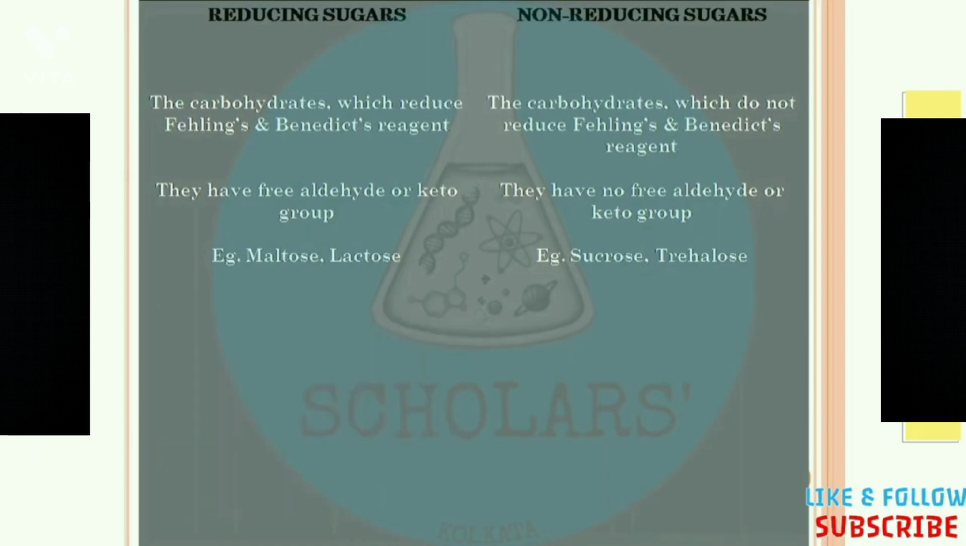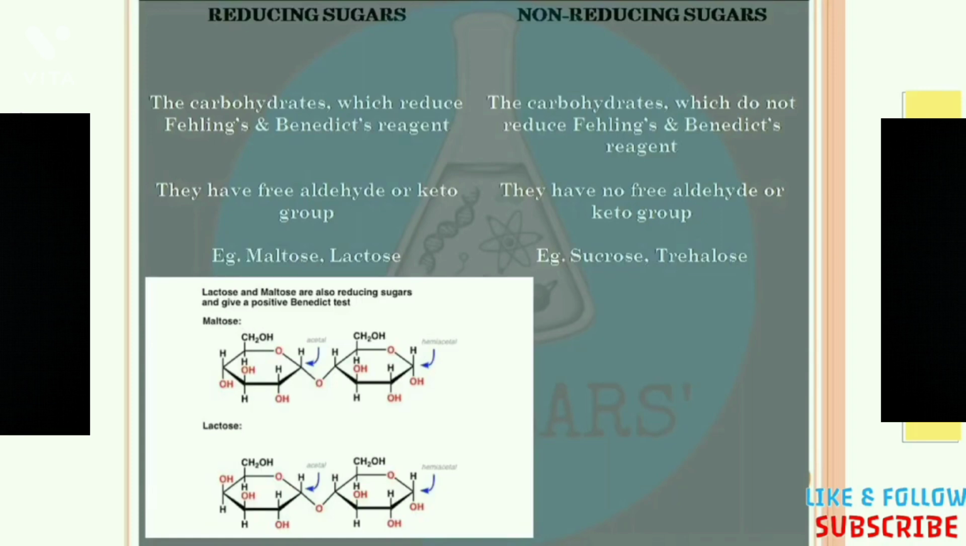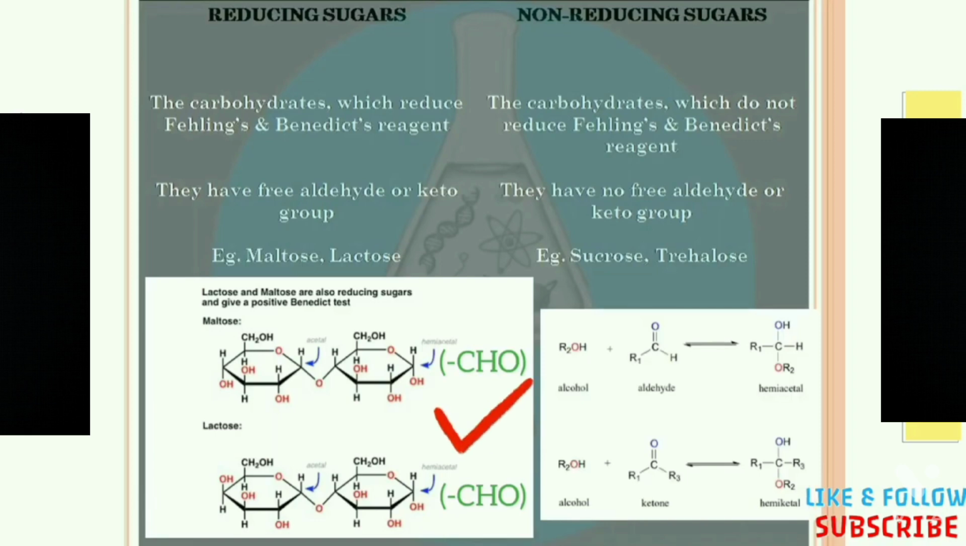So okay, and we can also identify the reducing and non-reducing sugars based on the presence of a free aldehyde or keto group. If we take an example of maltose and lactose for the reducing sugar, we can see that they have the acetal as well as the hemiacetal group in their structure, and at the hemiacetal point we can see a free CHO group, that means a free aldehyde group is present. So how is the aldehyde group present here? The hemiacetal is produced when an alcohol is combined with an aldehyde. So we can say that the reducing sugars have a free aldehyde group or a free keto group in their structure.